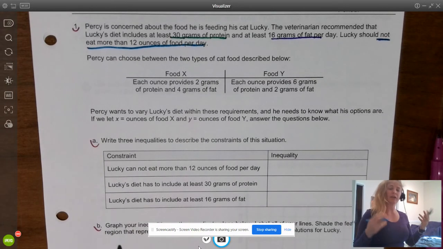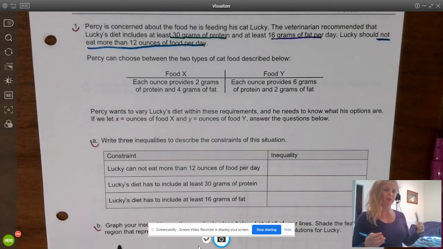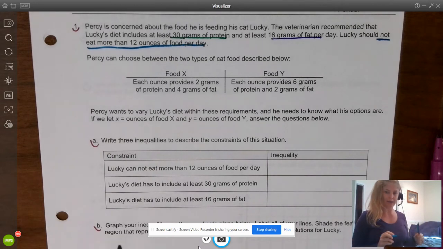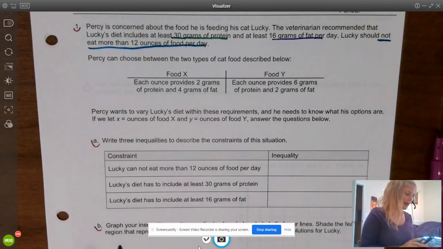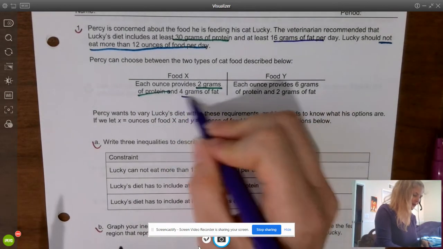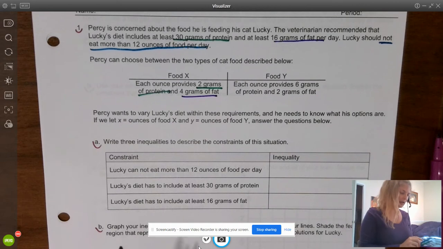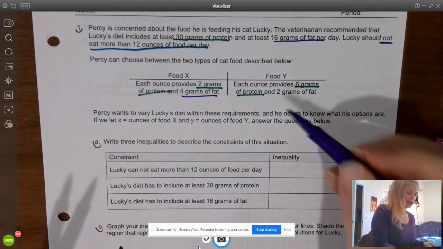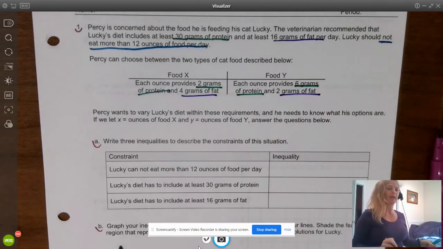Well, Percy's going to choose between these two cat food types below, and his idea is to mix them, giving Lucky a little bit of food X and a little bit of food Y to meet the veterinarian's recommendations. So food X, each ounce provides 2 grams of protein and 4 grams of fat. And food Y provides 6 grams of protein and only 2 grams of fat. Fat is part of a healthy diet because we need it to survive and have healthy bones.